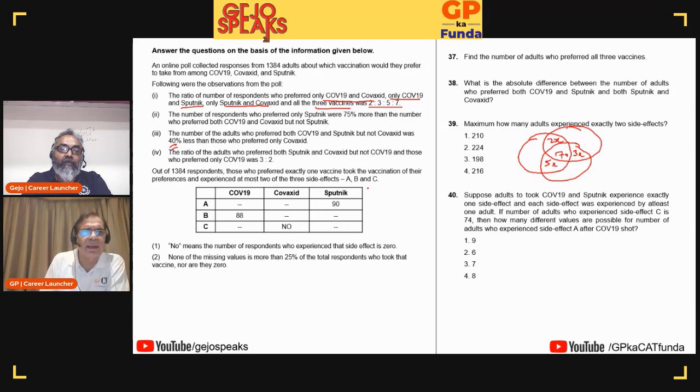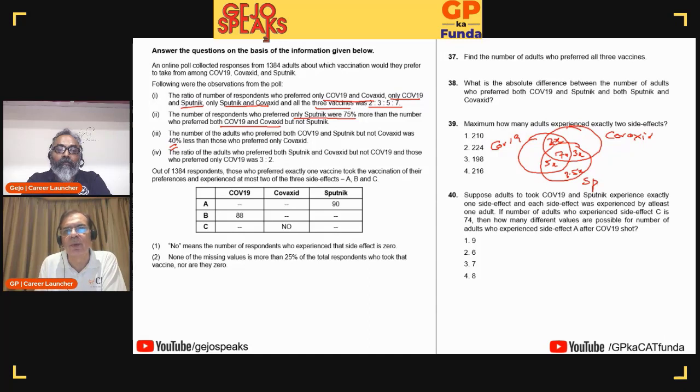So I'm just repeating that. Look at statement 2. The number of respondents who preferred only Sputnik was 75% more than the number who preferred both COVID-19 and Covaxin, but not Sputnik. Now COVID-19, which one is that? This is 2x. Let me write it down: COVID-19, Covaxin, and this is Sputnik. Okay, only Sputnik. So if this is 2x, this should be 3.5x.